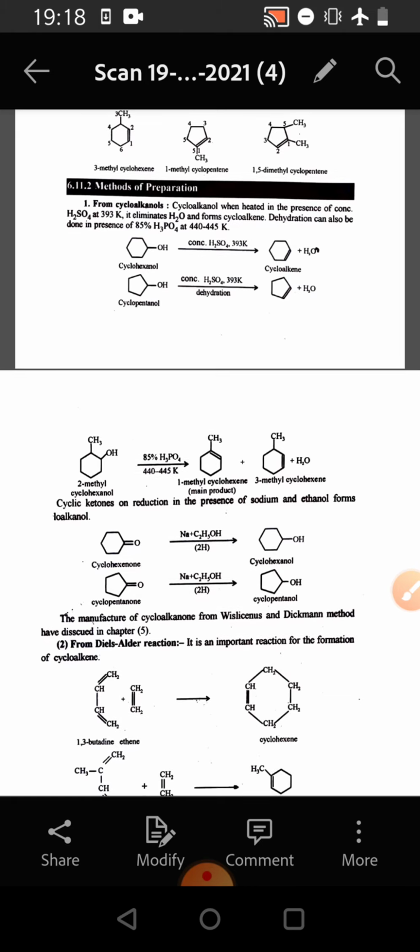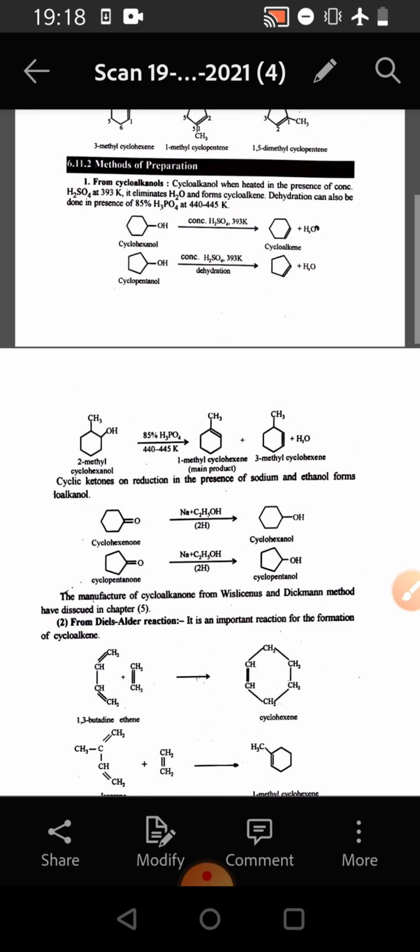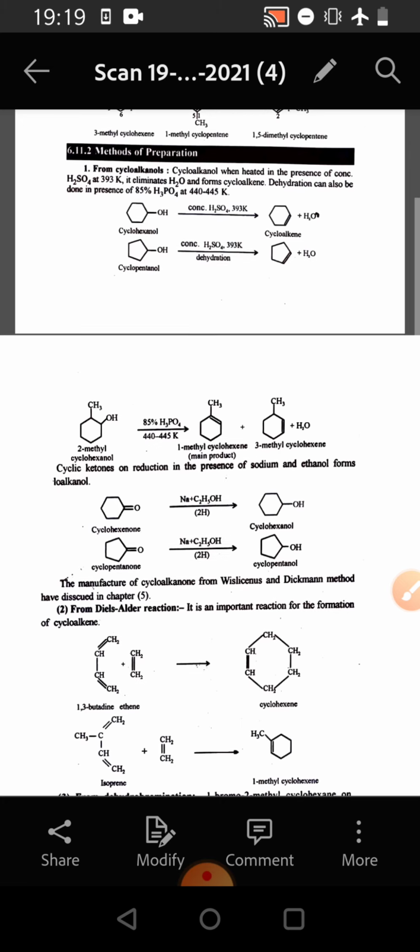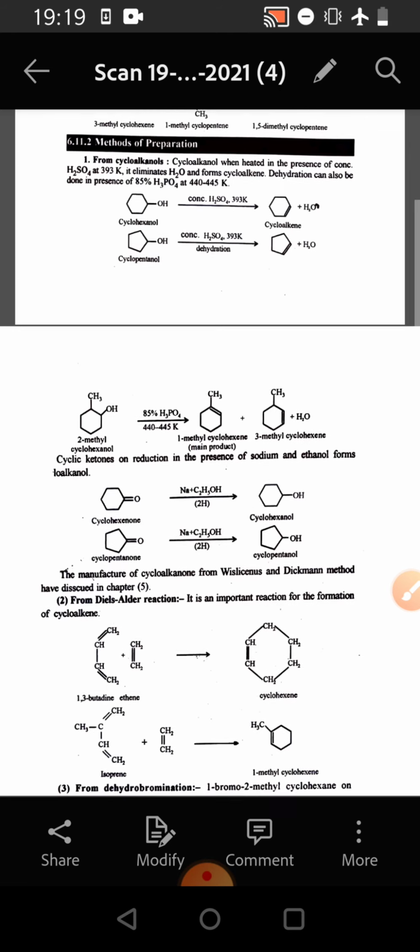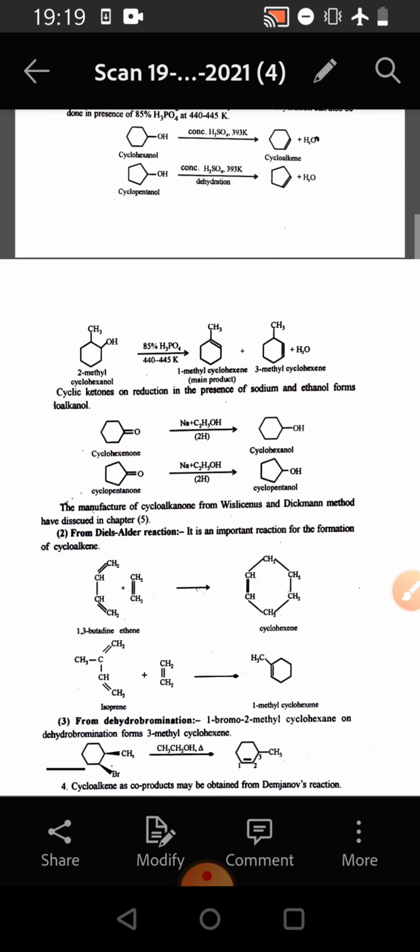So here we see the first reaction, in which cyclohexanol undergoes dehydration in the presence of concentrated H2SO4 at 393 Kelvin and forms cyclohexene with elimination of one water molecule. In the second, cyclopentanol undergoes dehydration in the presence of concentrated H2SO4 at 393 Kelvin and forms cyclopentene with elimination of one molecule of water.